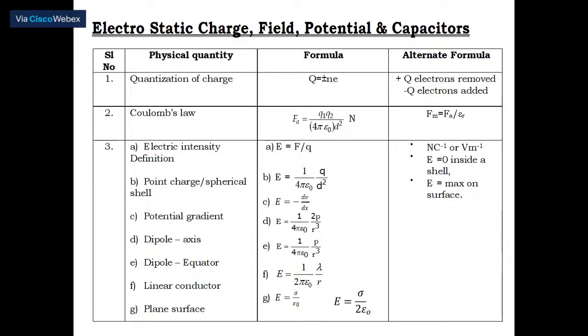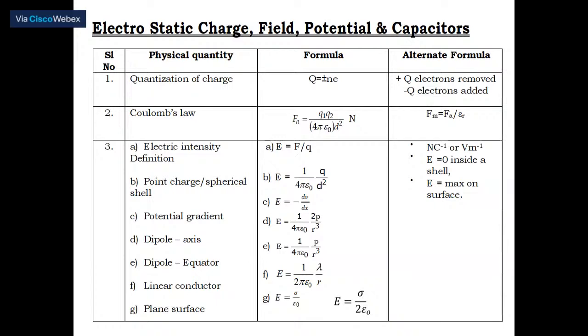The same electrons which you removed cannot be kept, so they are added to another body. Whenever these electrons are added to another body, it is said to be negatively charged. Therefore, the charge which is removed or added is given by Q equals plus or minus Ne.